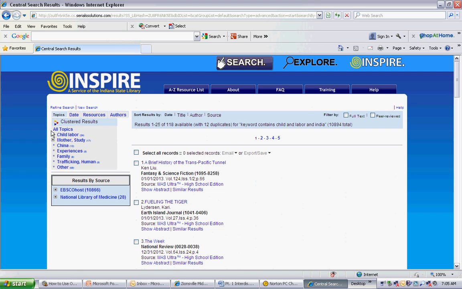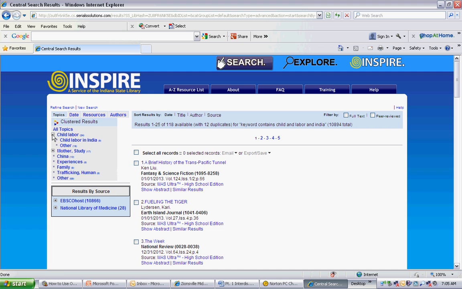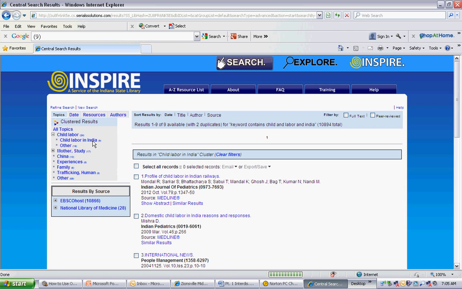Now that this is loaded, you're going to see that it gives you a list of possible articles. Up here at the side, it's broken it down by topic. So for instance, I could click on this child labor, and I actually have a section of child labor in India. And it's hard to read, but I think it says there are 8 or 9 articles. So I'm going to click on that.